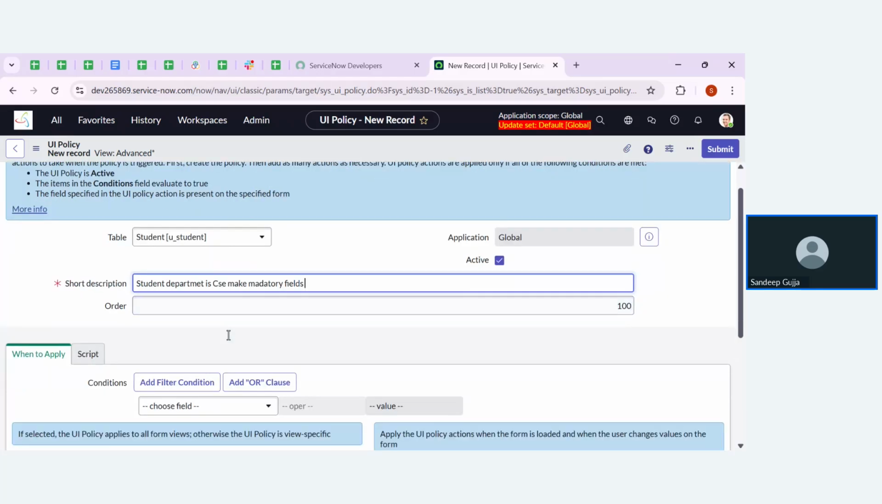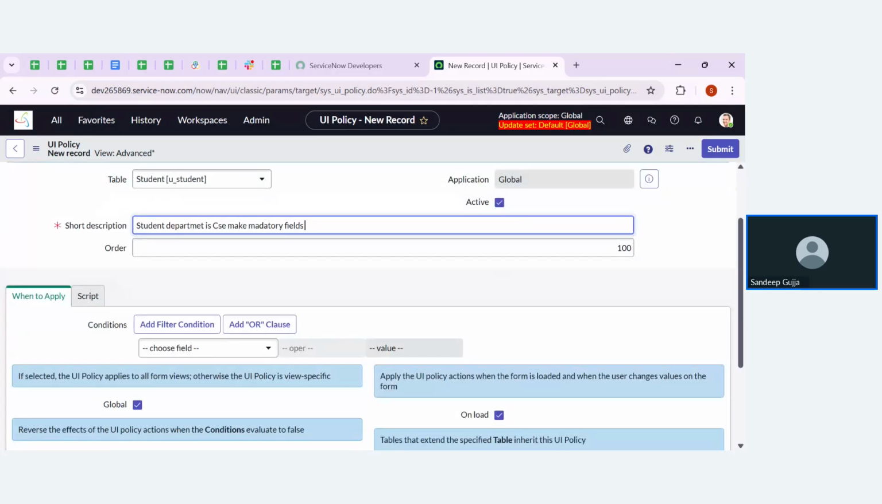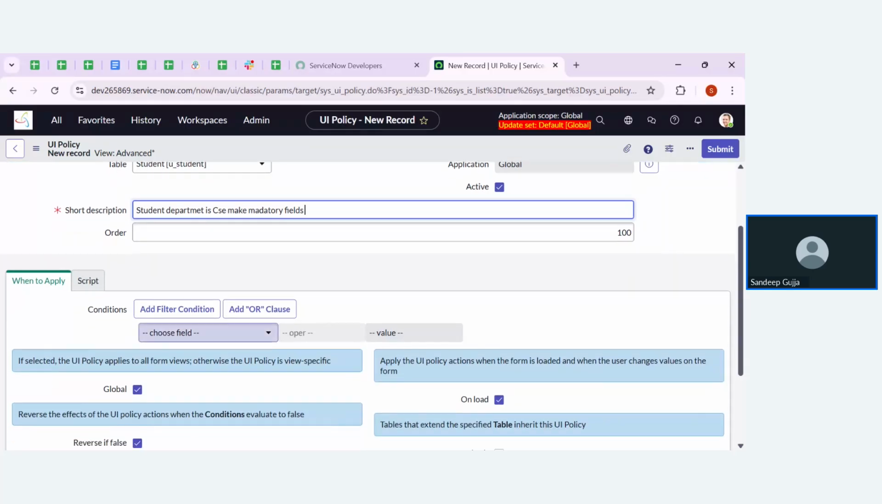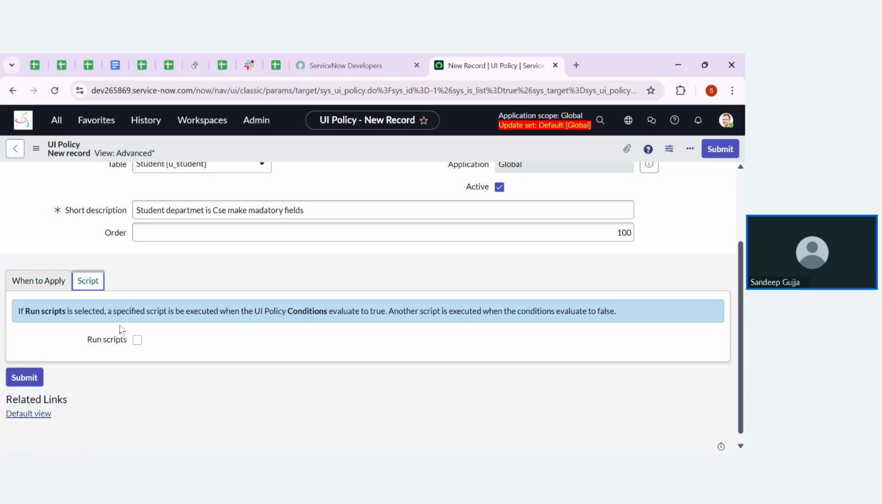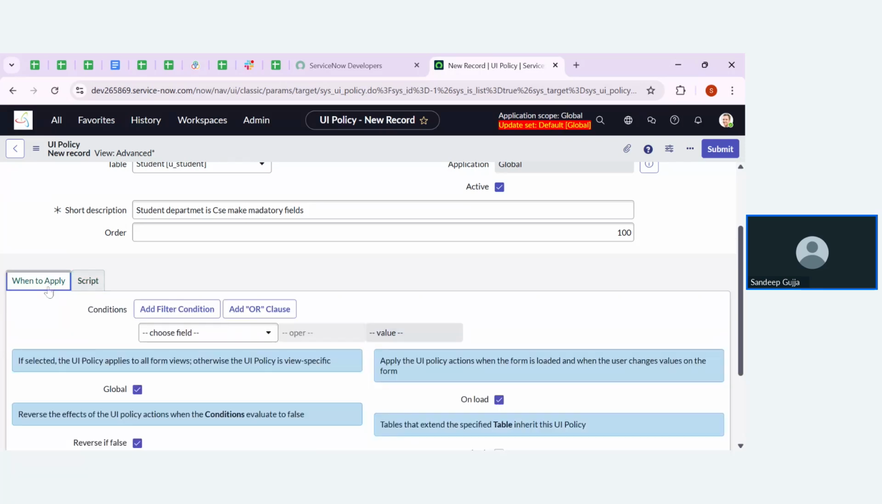Now I'm going to specify the condition here in the When to apply section. Thereafter, you all can see the script also. If you want to apply any script in the UI policy, we can click on run script and write the script. But as we are going to discuss the admin concepts, we are going to perform this activity using the admin concepts only.